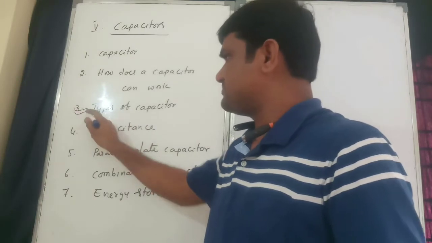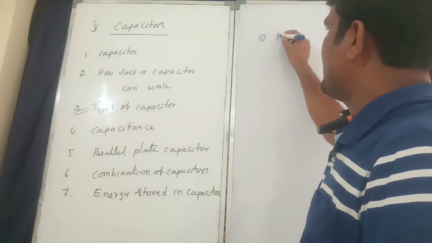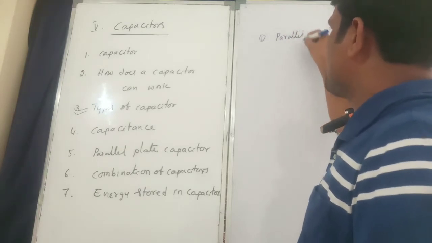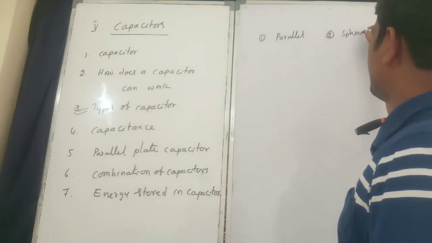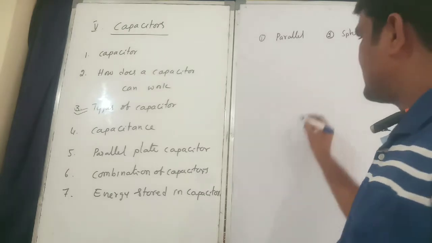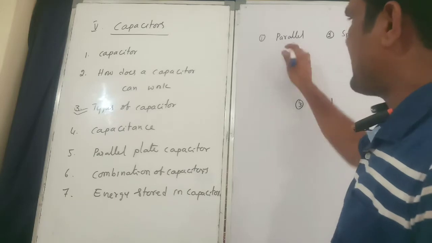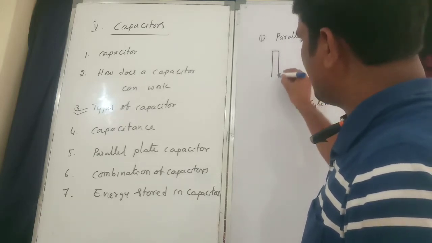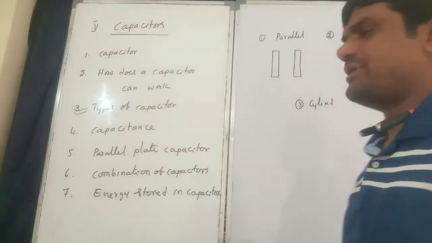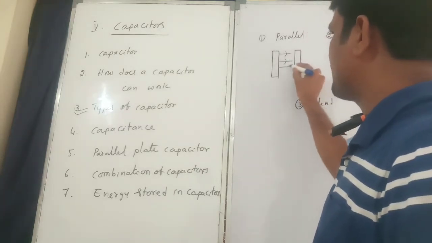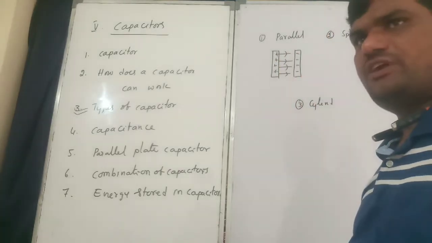Next one, types of capacitor. There are three types. First one is the parallel plate capacitor. Second one is the spherical capacitor. And third one, the cylindrical capacitor. Parallel means we use parallel conductors. The two conductors are parallel, so that is known as a parallel plate capacitor. The electric field is moving from where to where? Positive to negative.